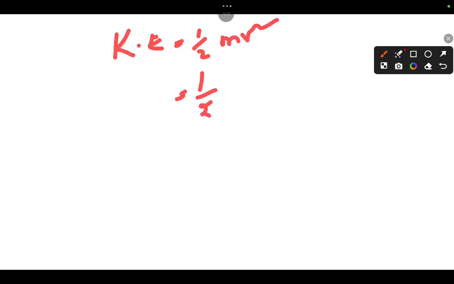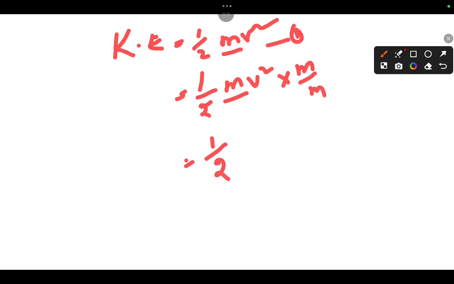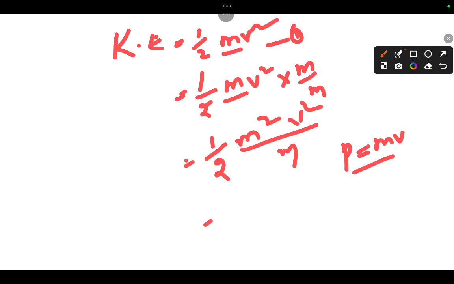Let us multiply this equation by m, then you will get 1 by 2 m square v square by m. So what is mv? p equal to mv, momentum. So we can write K equal to 1 by 2 p square by m.